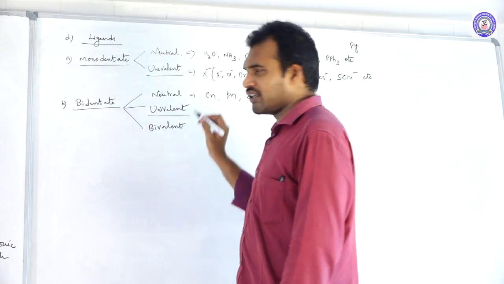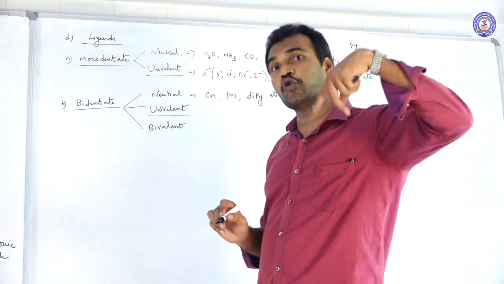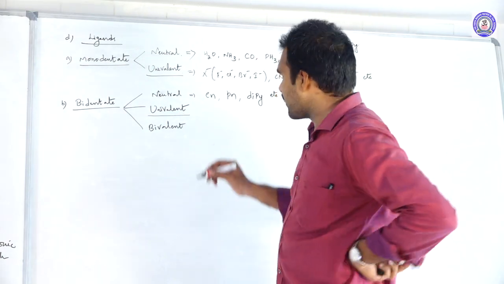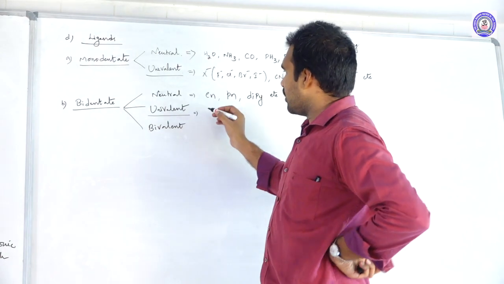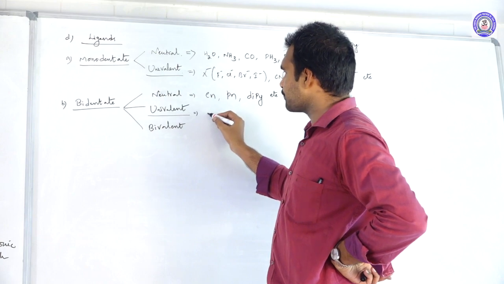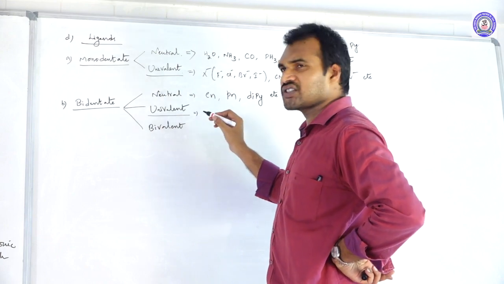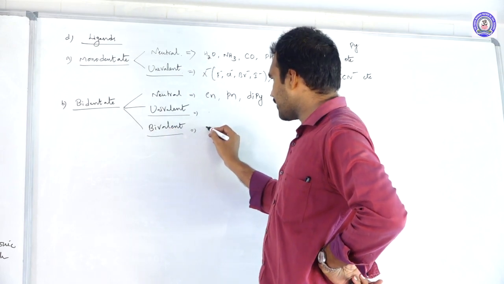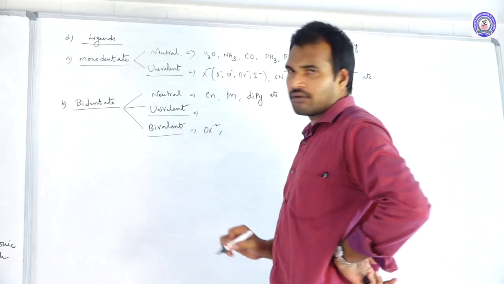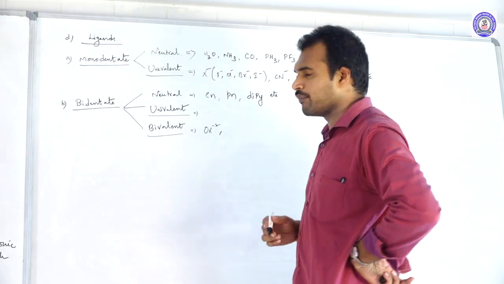Next, univalent: they have only -1 charge but two donating sites. What are the examples for univalent bidentate ligands? Take oxalato. Oxalato has -2 charge, so it will come under bivalent.